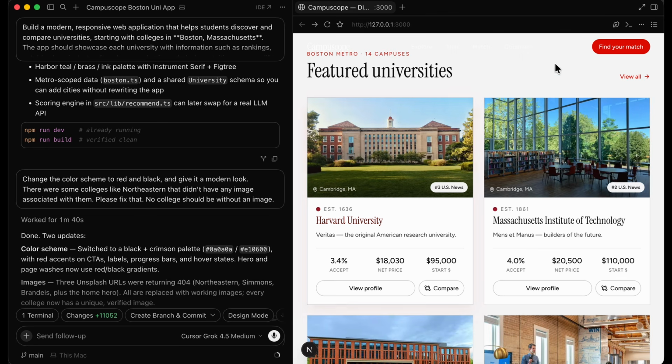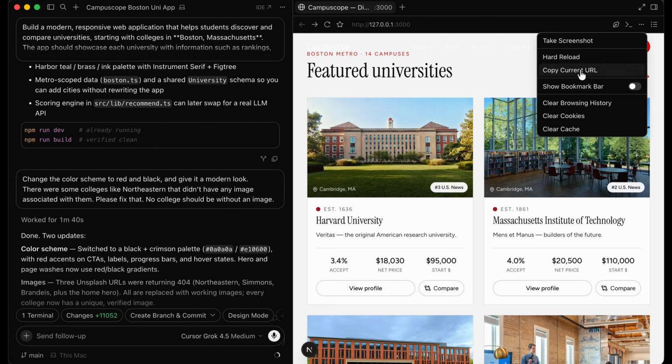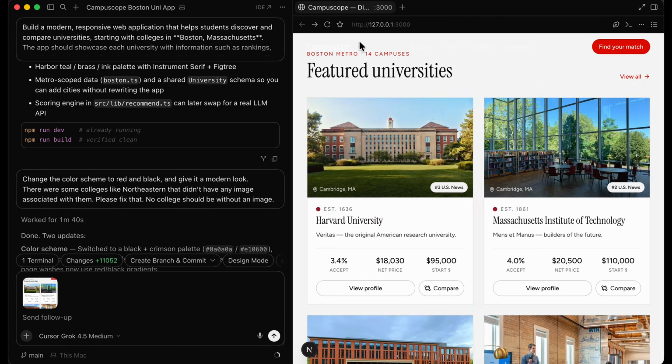We could scroll down here, we could click on these 3 dots, and we could click on this Take Screenshot button right over here. And it would automatically insert a screenshot of this entire page into our next prompt. And then we could type in a prompt and send our follow-up. So not only will Grok 4.5 have extra context because of the screenshot, but it's also a very convenient way of just instantly clicking a button and getting a screenshot into our next prompt. So these are all tiny things that compound into very efficient vibe coding with Cursor.